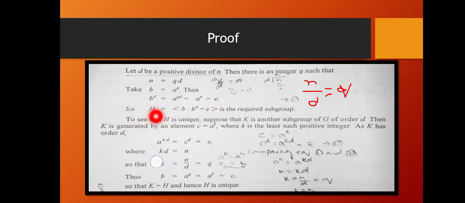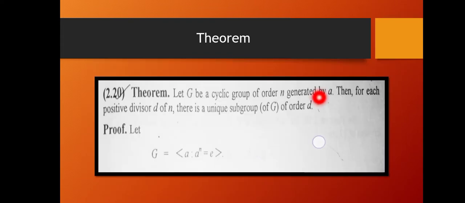So b is an element of H, and we are checking that H is a subgroup of G for which this result should hold.